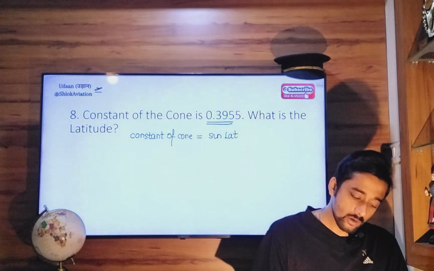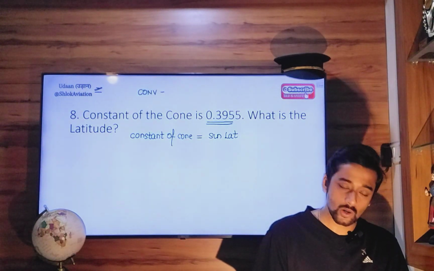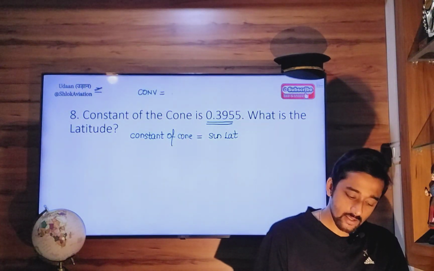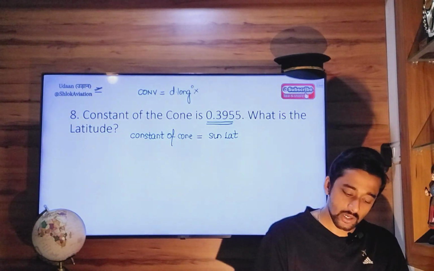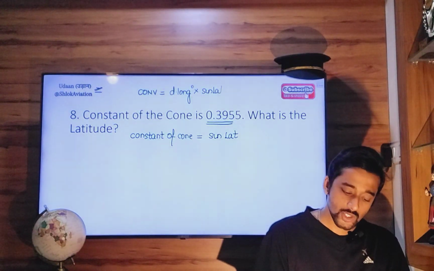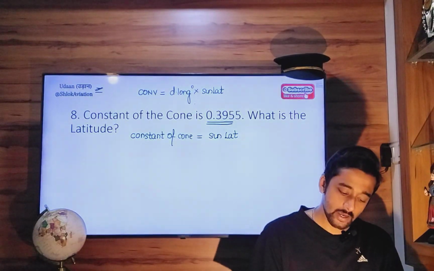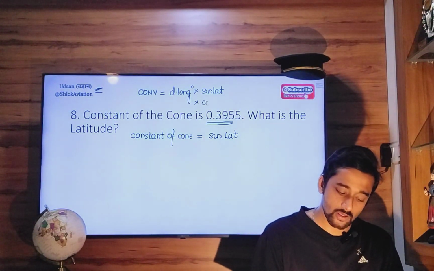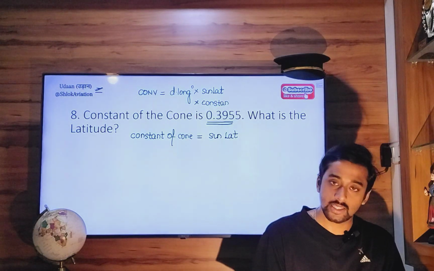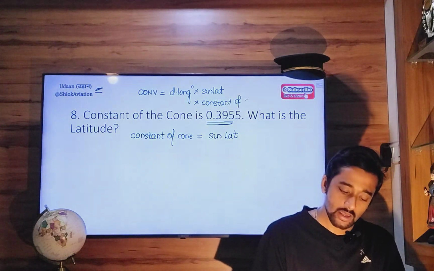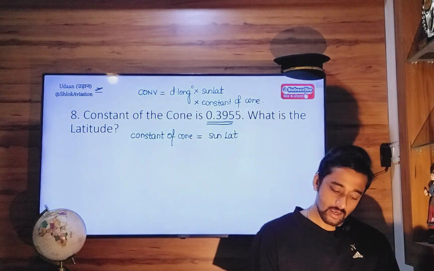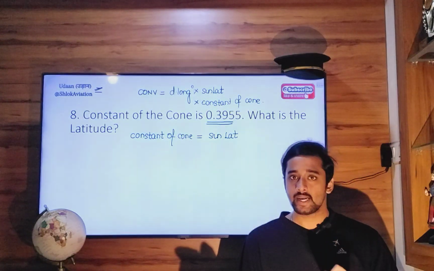Whenever we use convergency formula in context of Lambert's charts, convergency is nothing but difference in longitudes in degrees into sine latitude. So in place of sine latitude, they always write constant of cone. That is another term for sine latitude in case of Lambert's chart. So constant of cone is nothing but sine latitude.